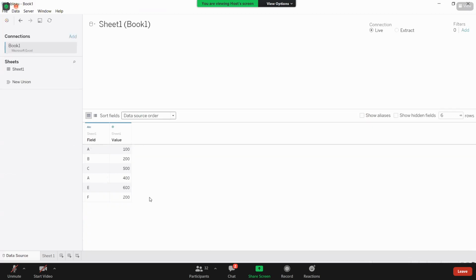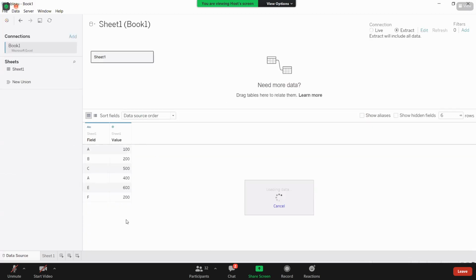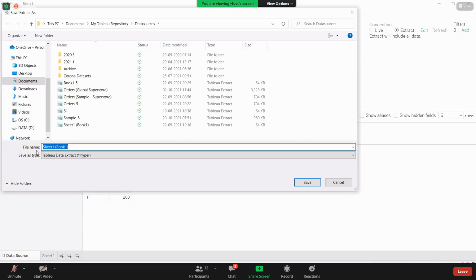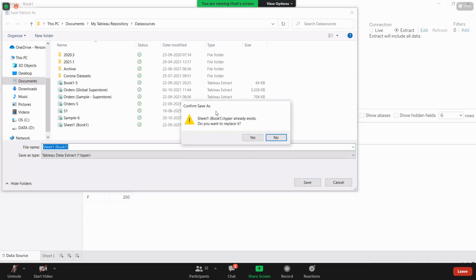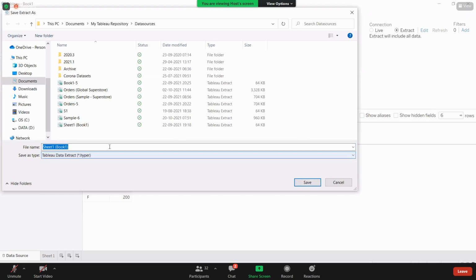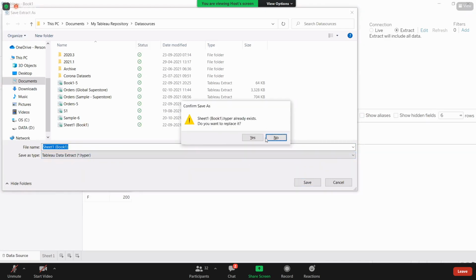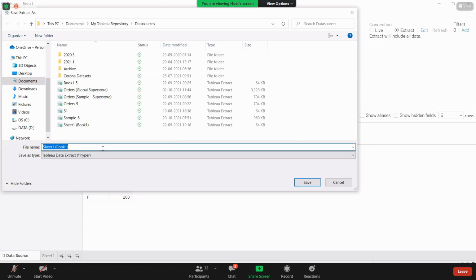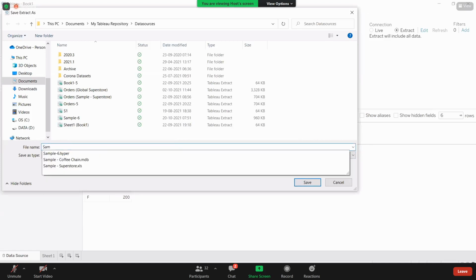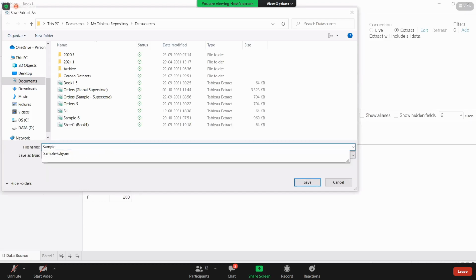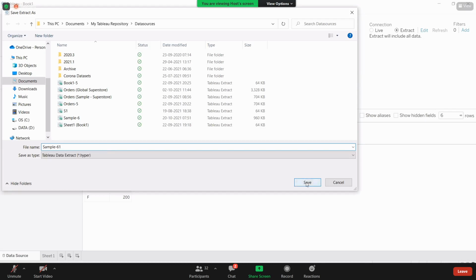I'm connecting to Book 1. I'm extracting the data. Go to Sheet 1. Now it is asking you to save your extract. Now I'm saving the extract. I'm giving the name as Sheet 1 of Book 1. Okay, now I'm saving this. Already exists. No. I already said no. Sample 6.1, I'm giving the name.